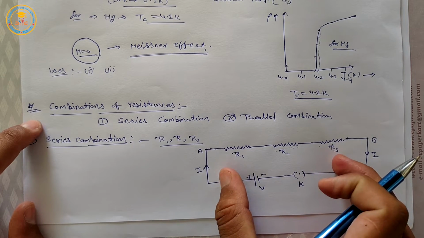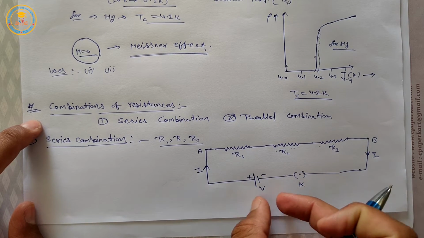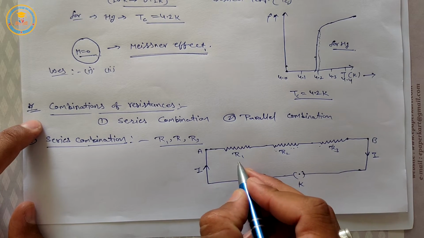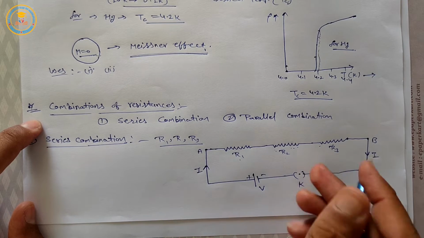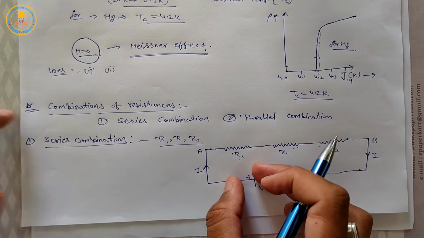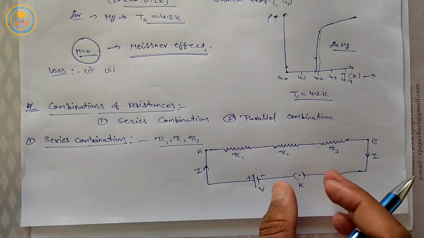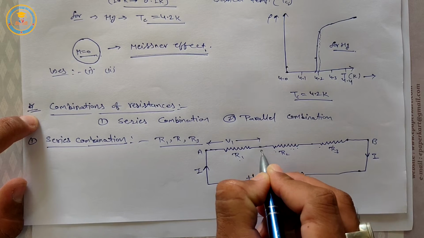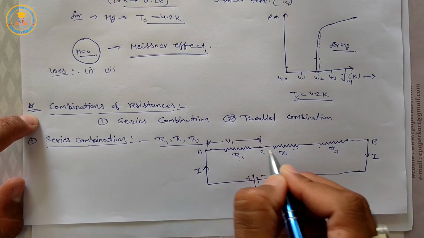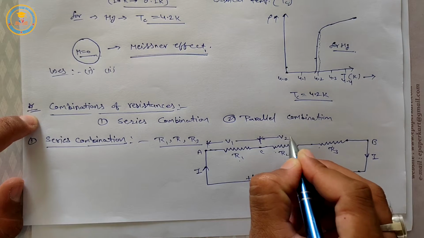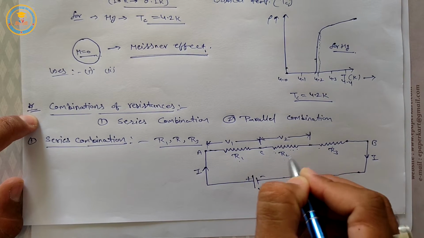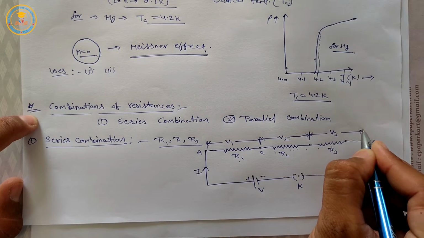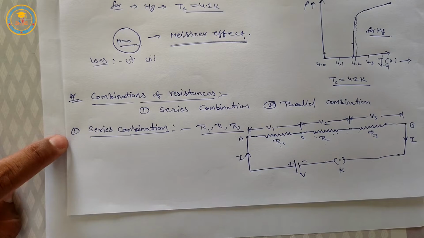But here this potential difference is divided according to the resistance, means in the ratio of resistances. Suppose V1 is the potential difference at the end of R1 resistance, V2 is the potential difference at the end of R2 resistance, and V3 is the potential difference between the ends of R3 resistance.